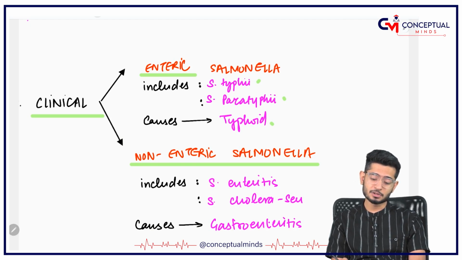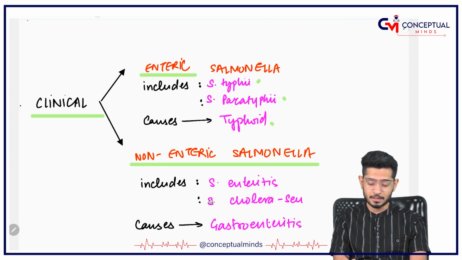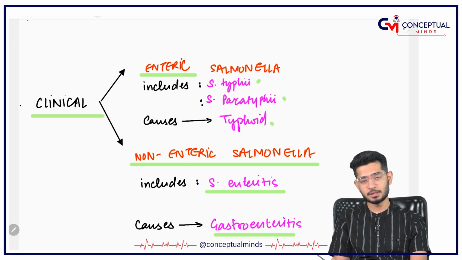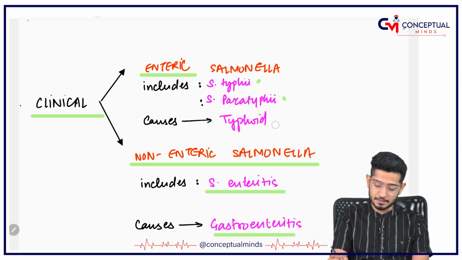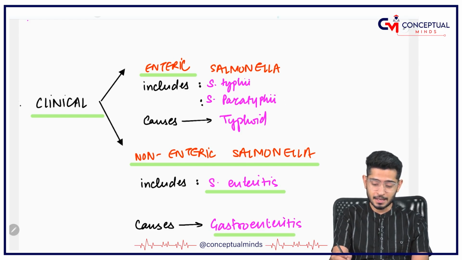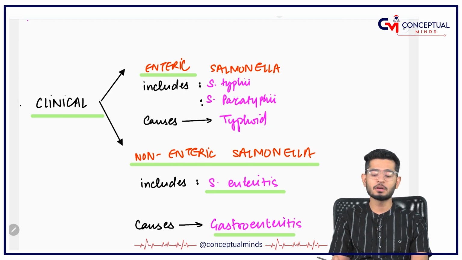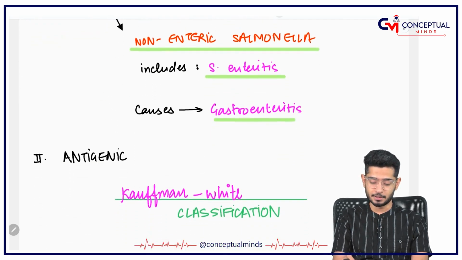Whereas the non-enteric is called Salmonella enteritidis, which is responsible for causing gastroenteritis. Okay, you got it? It is not entering the intestine, it is entering the gastric, the stomach, and is responsible for causing gastroenteritis. This is non-enteric Salmonella.